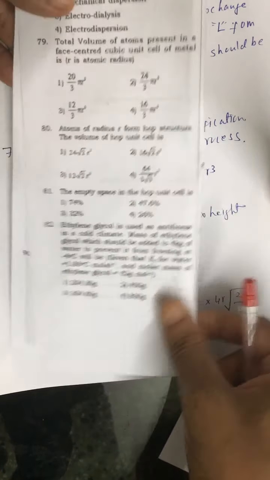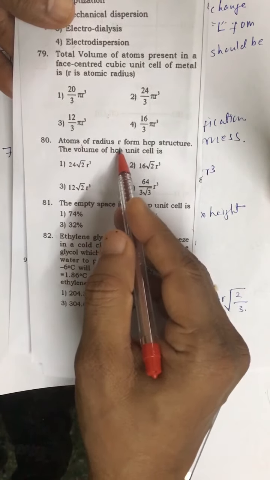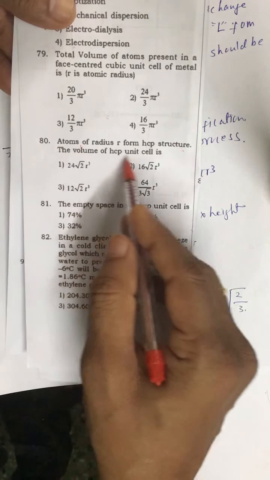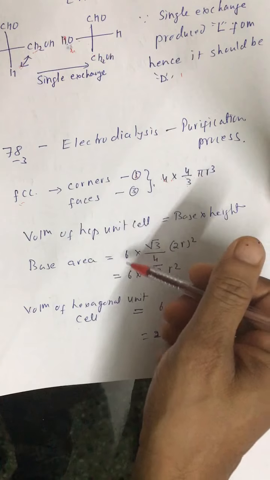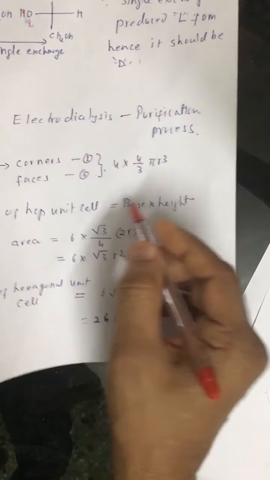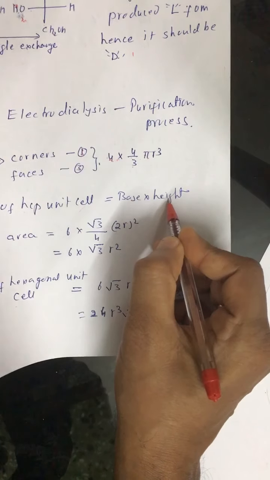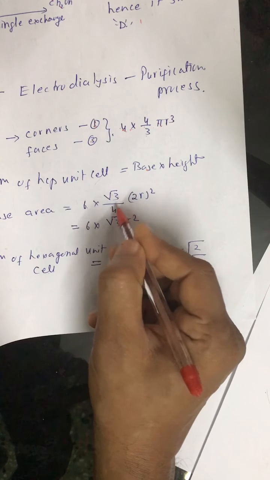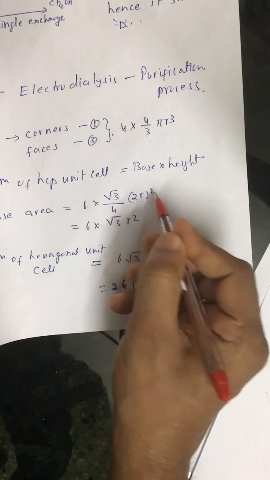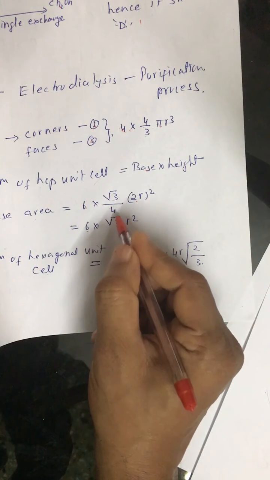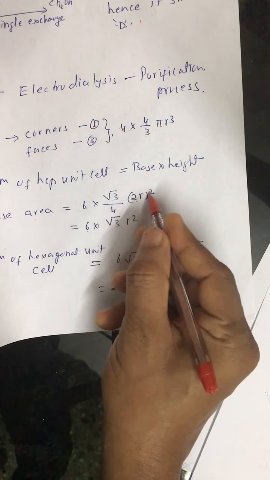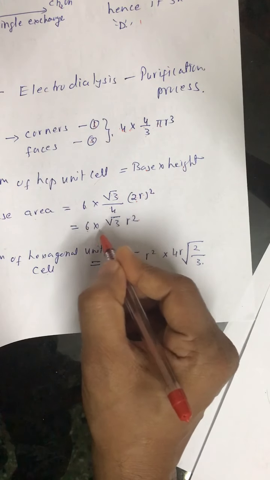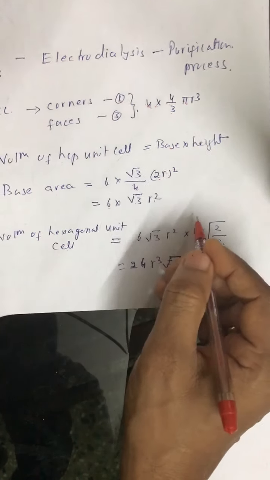80. Atoms of radius r form HCP. Now it is HCP, you should be careful. For the HCP unit cell, the volume is base into height, and the base area is given by 6 into root 3 by 4 into 2r the whole square. This is cancelled, 4 cancelled. We are left with 6 into root 3 r square.